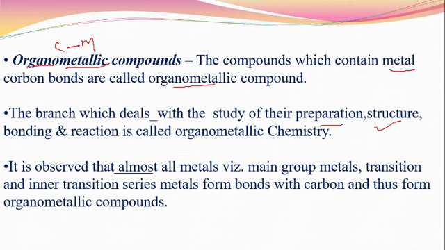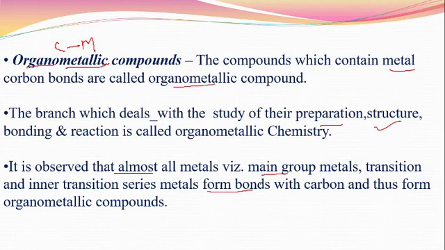Organometallic chemistry means the study of metals and organic compounds, their bonding, their structure, their preparation, their reactions, their uses, all included in the chemistry called organometallic chemistry. It is observed that almost all the metals, that means main group elements or transition metals, inner transition series, form a bond with carbon and thus form organometallic compounds.